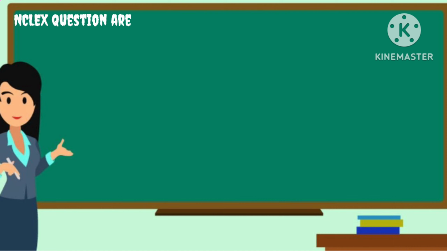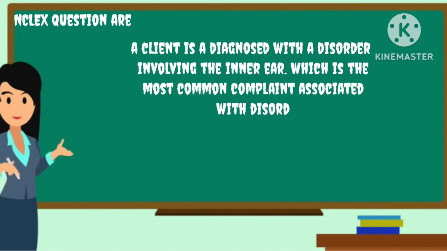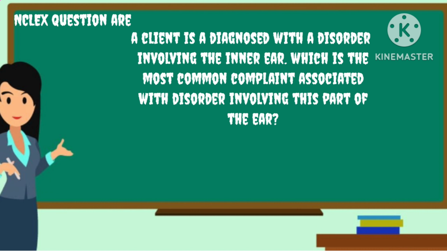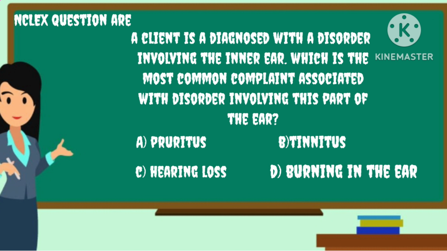Here are some important questions which are generally asked in the NCLEX examination. A client is diagnosed with a disorder involving the inner ear. Which is the most common complaint associated with a disorder involving this part of the ear? First is pruritus, second is tinnitus, third is hearing loss and fourth is burning in the ear. You have 10 seconds to write your answer in the comment box.